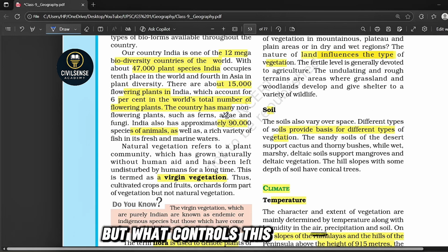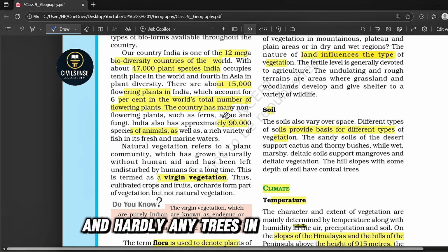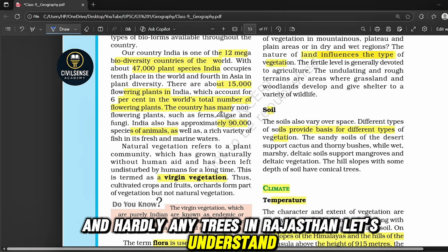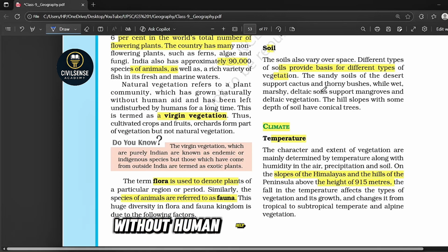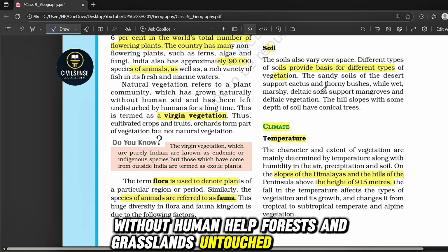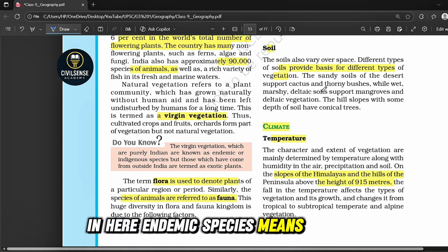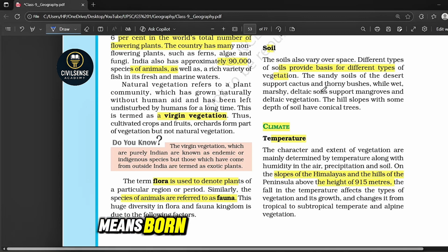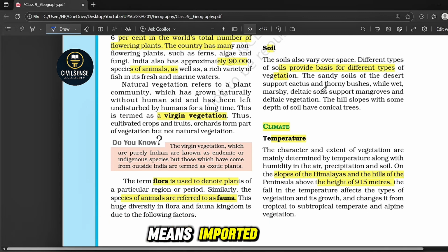But what controls this biodiversity? Why are there dense forests in the northeast and hardly any trees in Rajasthan? Let's understand. Natural vegetation simply means plants that grow on their own without human help. Forests and grasslands untouched by humans, that's natural vegetation. Here, endemic species means native to India, born here only. Exotic species means brought from outside, imported species. To remember, flora means plants and fauna means animals.